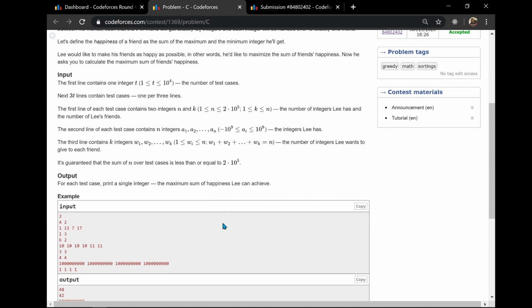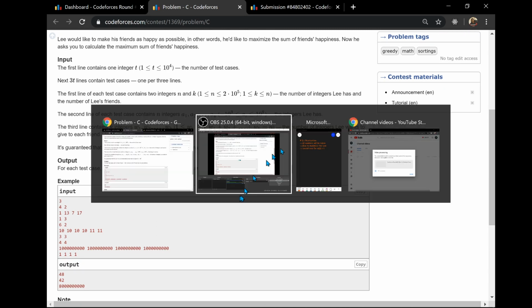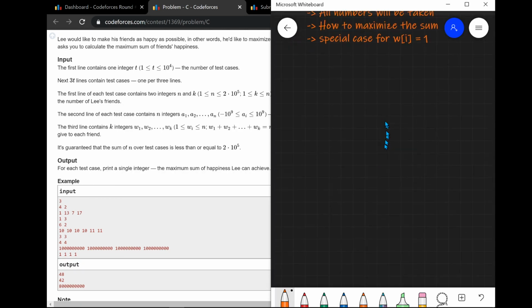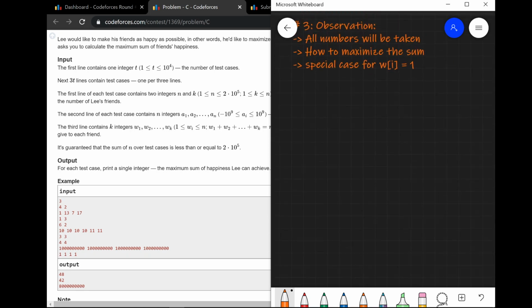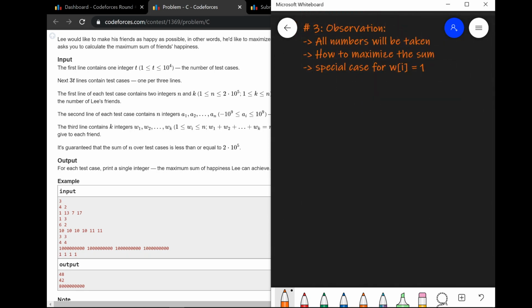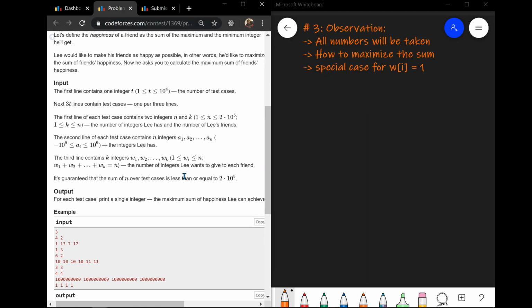So here is the input. Let's just see what is given to us. This is a solution, we will be moving to it a bit later. So we have n integers, k friends, and each friend will be given some number of integers, which is stored here. This is given to us in the input. Now let's see how we should proceed with this problem.